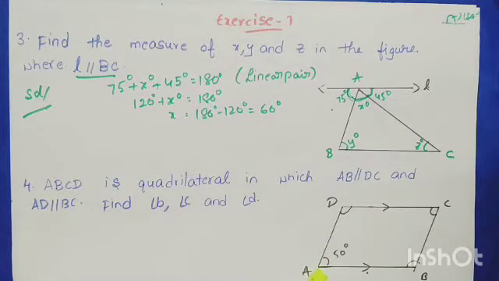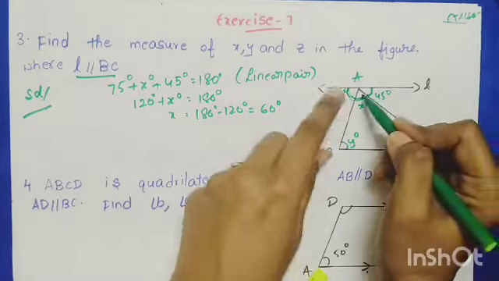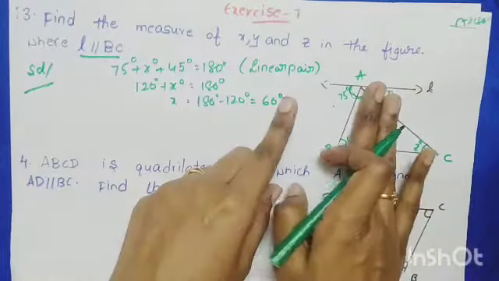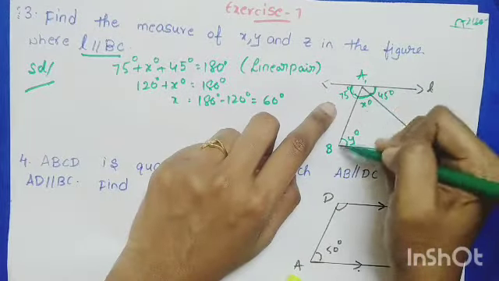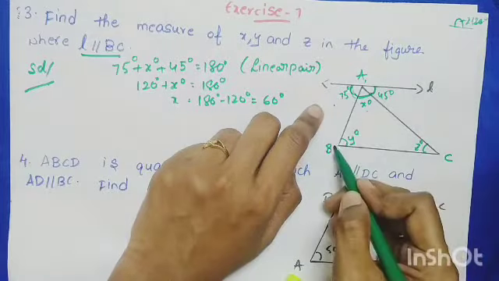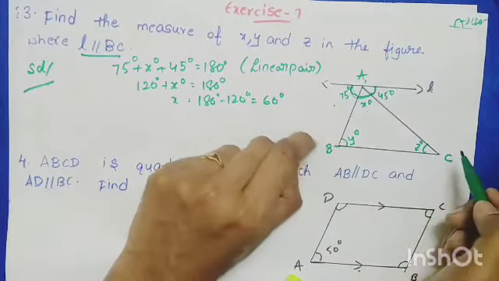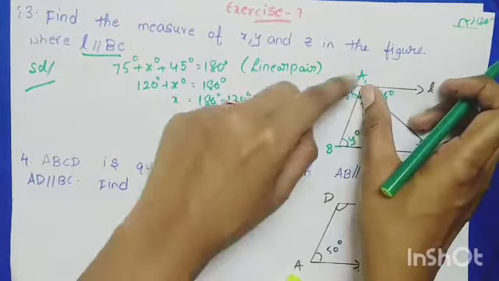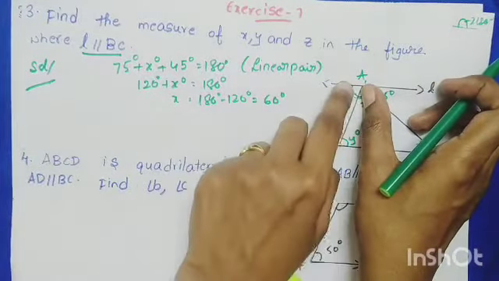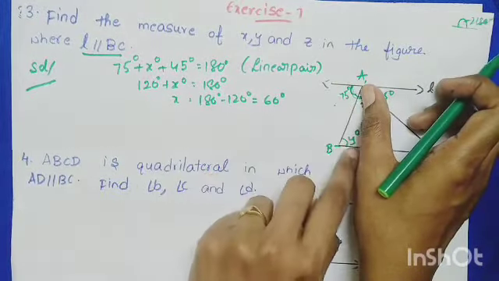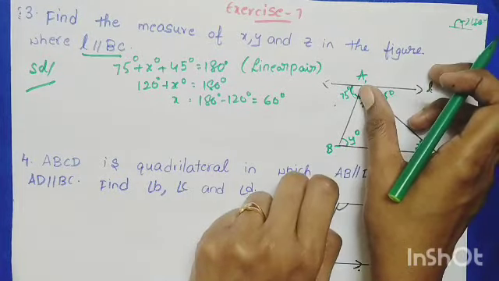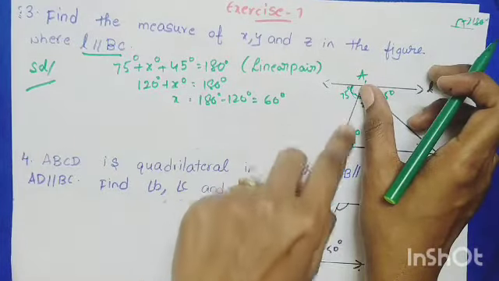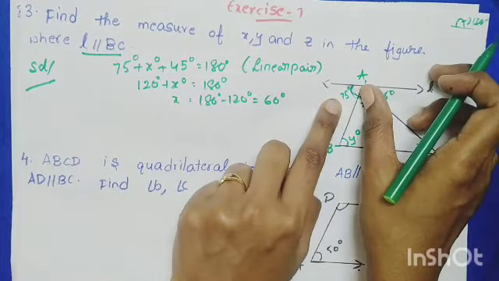So we found one value. And now we are going to find the value of y. See, children, forget all about this. If it's a transversal, you consider it as a transversal. BA is a transversal and L and BC are lines. Then you can consider these two as interior angles. 75 and y are interior angles. Which kind of interior angles are these two? Alternate interior angles.